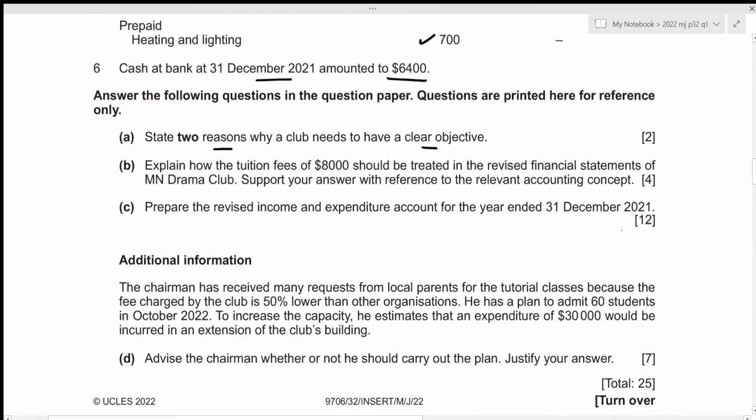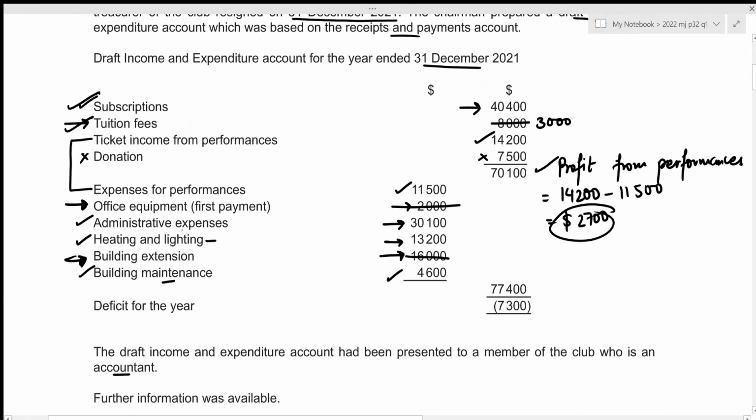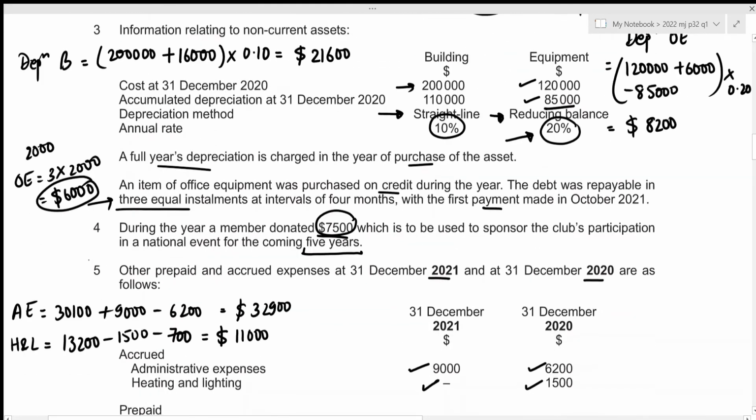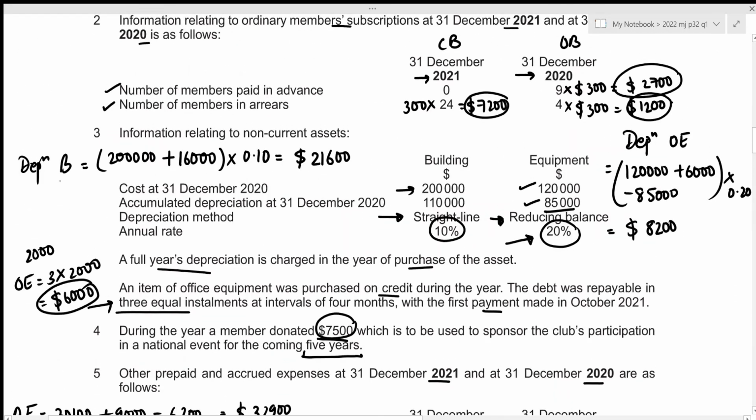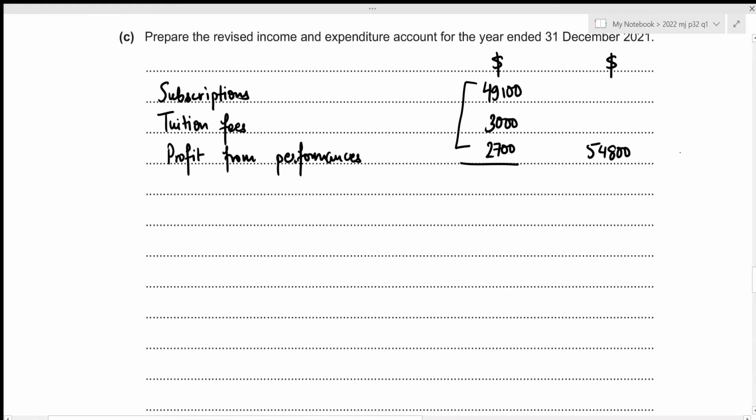Now we can move towards our overhead section. Let's have a look above. So the items to be included will be administrative expenses, heating and lighting, building maintenance, and then we also figured out depreciation charges for buildings as well as our office equipment. So those are the 5 items to be included in our expenditure section. Let's write down the headings.